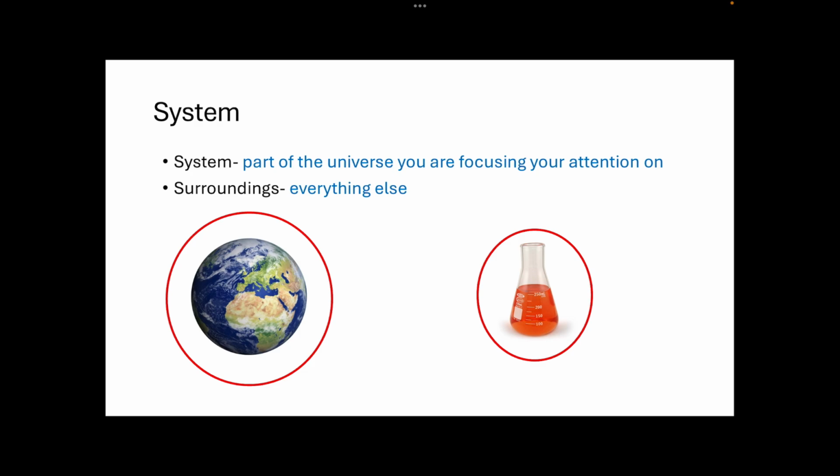And then this leads us to, we need to have some definitions in place to be able to talk about energy. So the system is the part of the universe that we are focusing our attention on. So it could be something like the Earth, right? That could be our system that we're talking about. Or it could be something smaller that we define, kind of like an Erlenmeyer flask, where we might be doing a reaction. And then the surroundings are everything else.